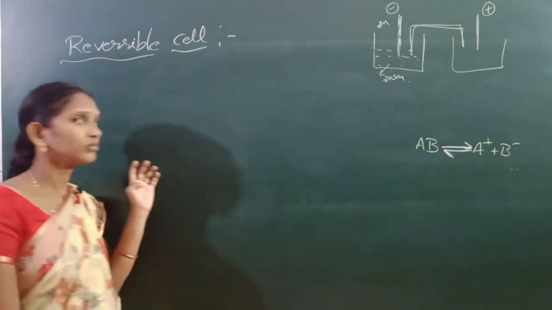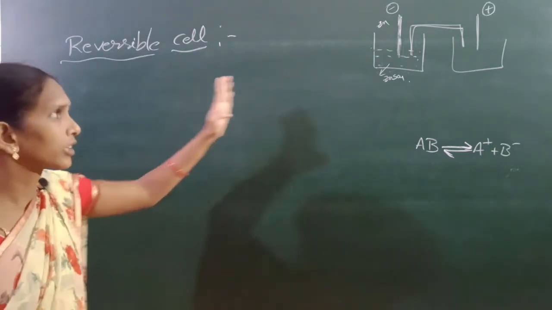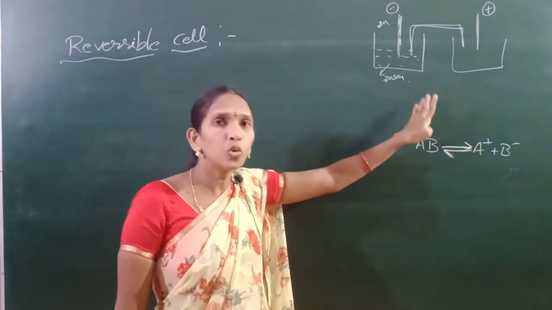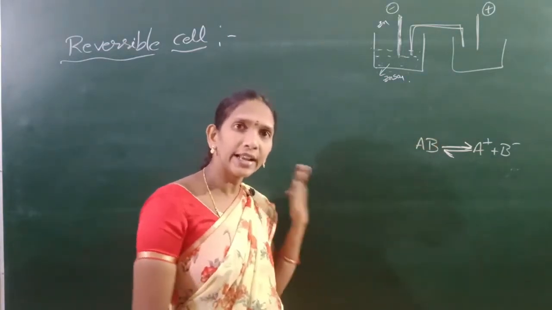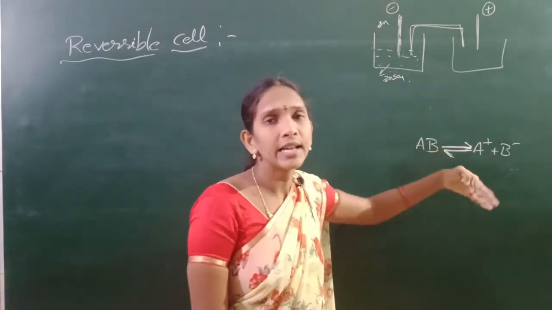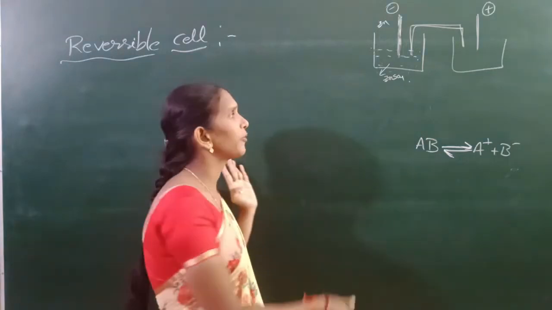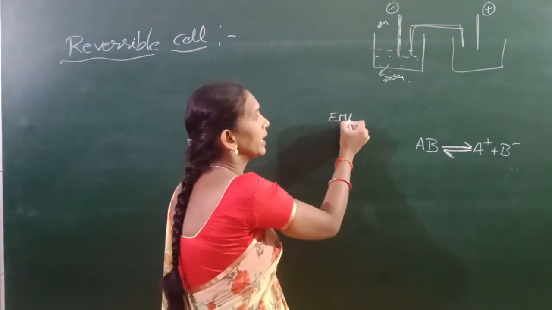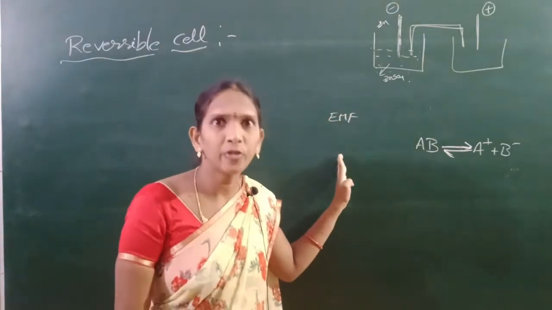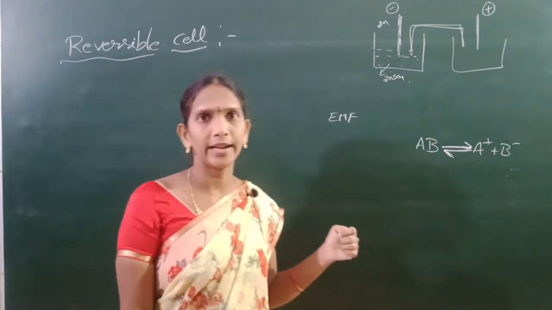A reversible cell is an electrochemical cell whose cell reaction is reversed when an external EMF, electromotive force, greater than its capacity is applied.